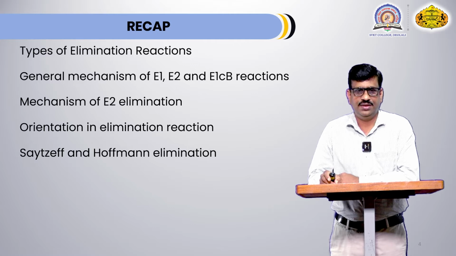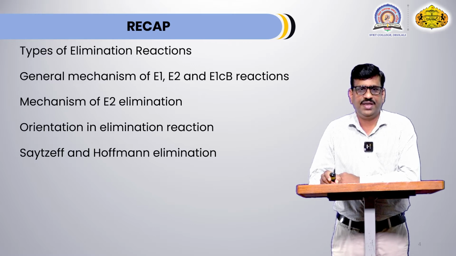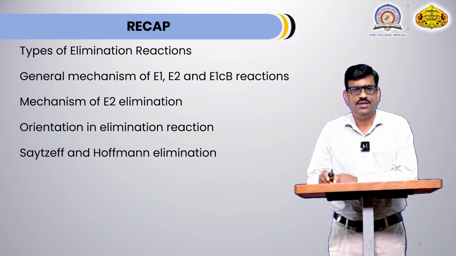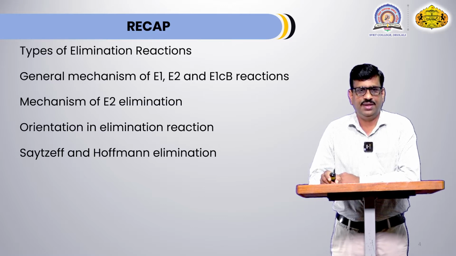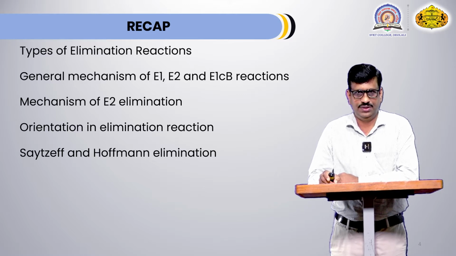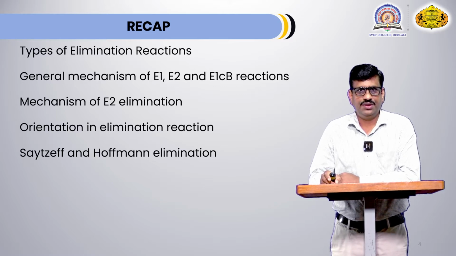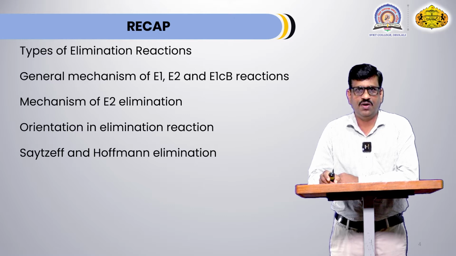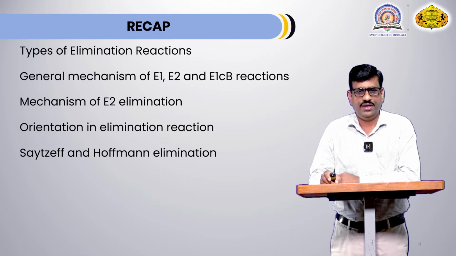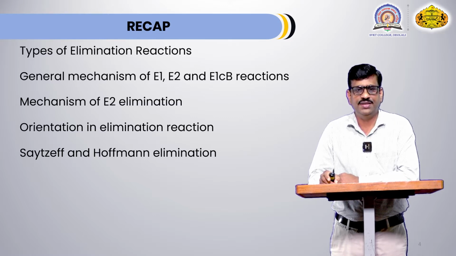During last lecture, we have discussed mechanism of E2 elimination in detail. We have also discussed Saytzeff and Hofmann rule. In an elimination reaction, the major product is given by the Saytzeff and Hofmann rules. We are going to see these rules again. Saytzeff rule state that in an elimination reaction, more substituted alkene obtained as a major product, and according to Hofmann elimination, less substituted alkene obtained as a major product.